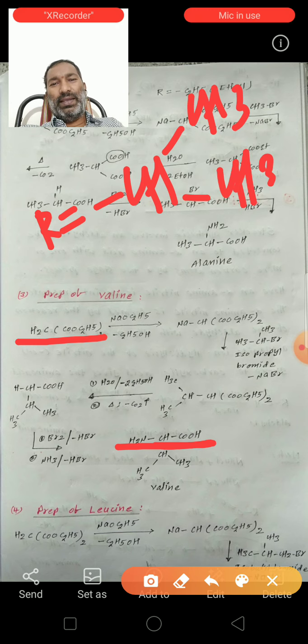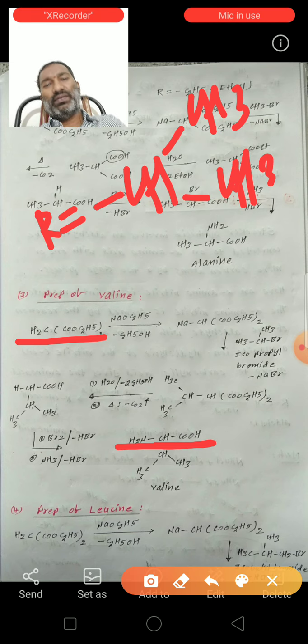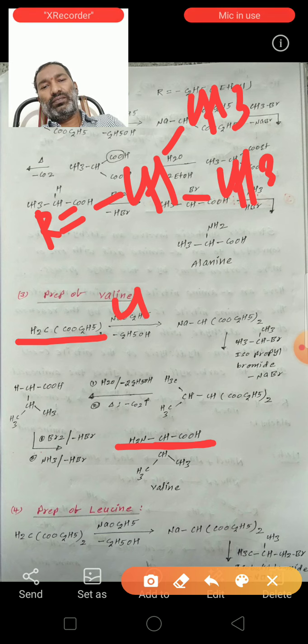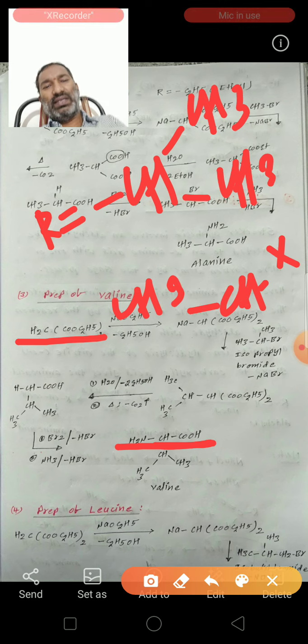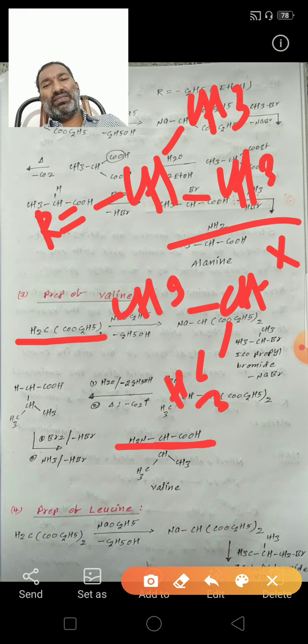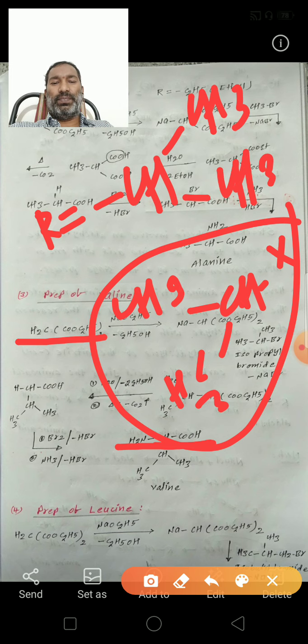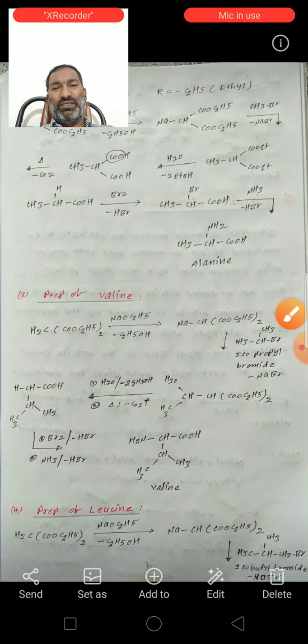So for the R group, we can take the isopropyl bromide, CH3 CHX CH3. By taking this alkyl halide, we can prepare the valine. So here, taking the alkyl halide is very important.